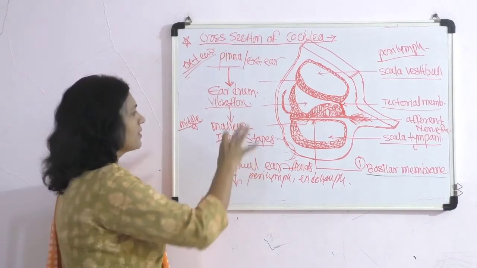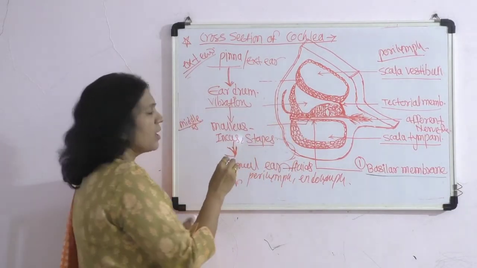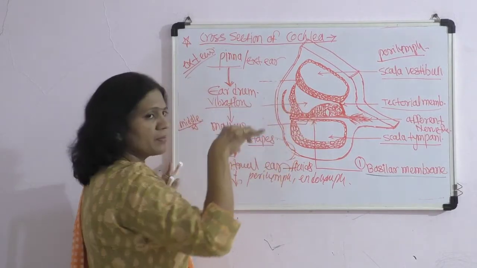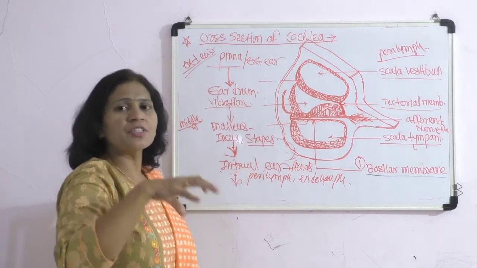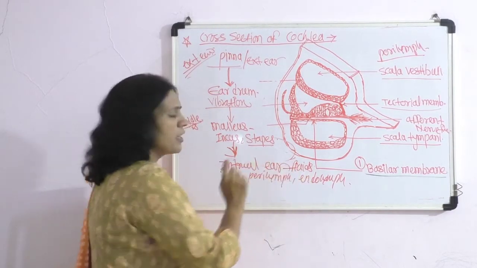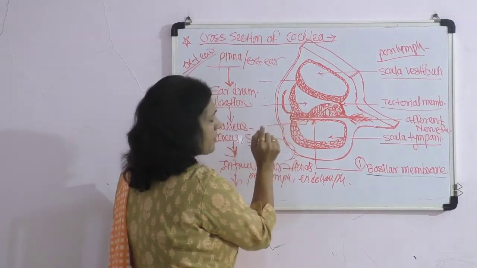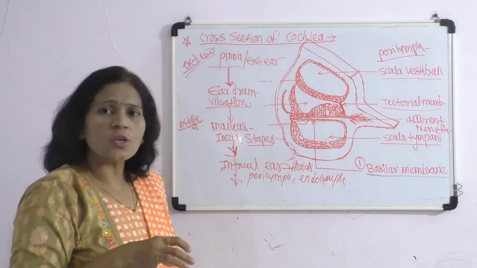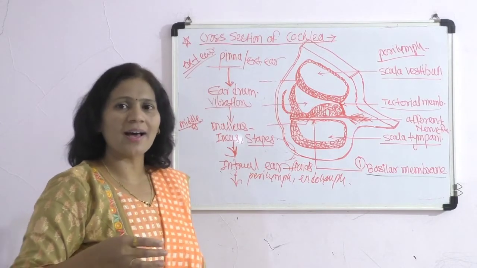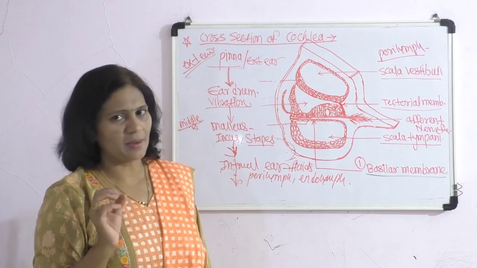When vibrations reach the scala media, which is the middle portion present in the membranous labyrinth in which endolymph is present, on the basilar membrane there are rows of ciliated epithelial cells, commonly called hair cells, which consist of sensory receptors.